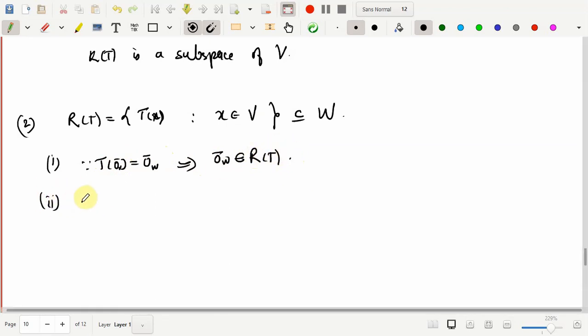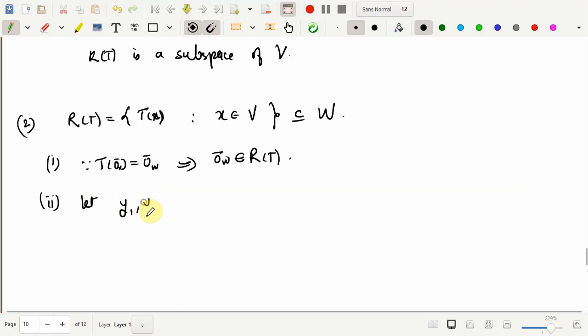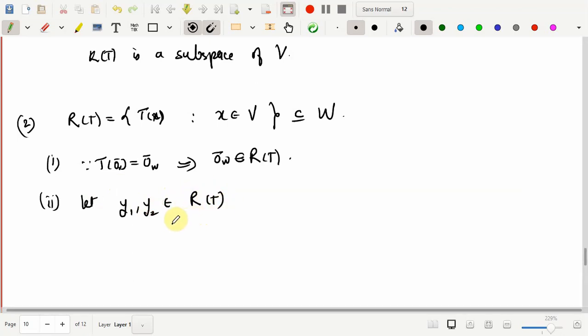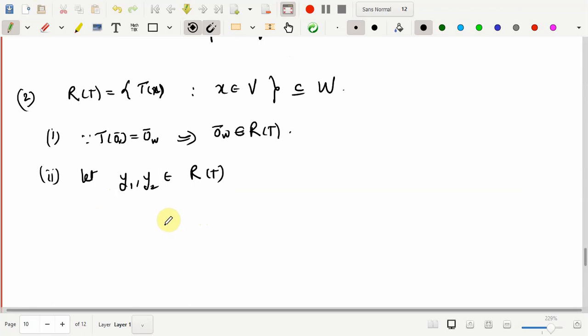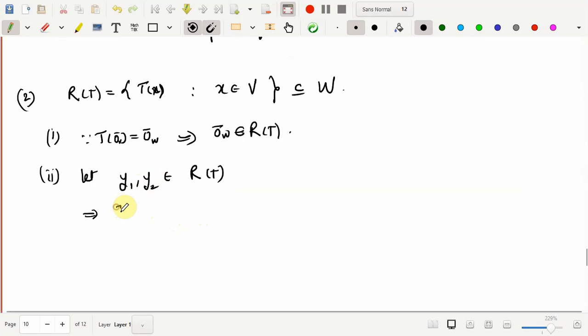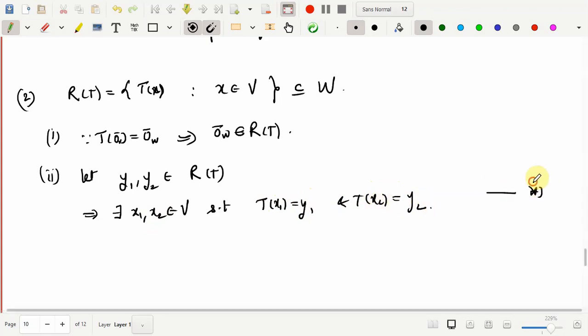Secondly, I won't be using the notation x and y. Let me use y1 and y2. So let me say y1 and y2 are two points in R of T. I need to show that y1 plus y2 is also a point in R of T. So first of all, let's apply the definition of R of T. This means that there exist x1, x2 in V such that T of x1 is equal to y1 and T of x2 is equal to y2. One will go to y1 and the other one will go to y2. So this is what we have.